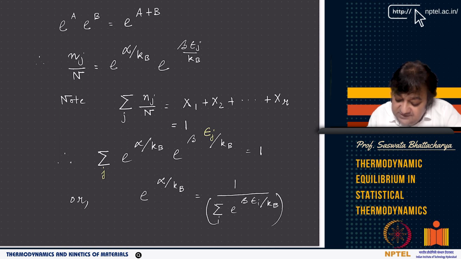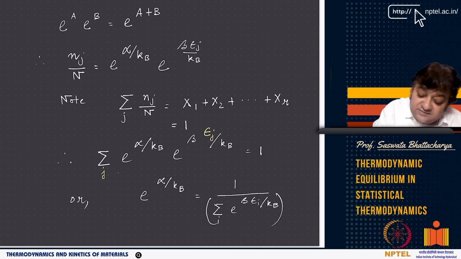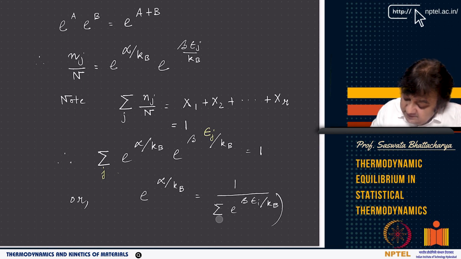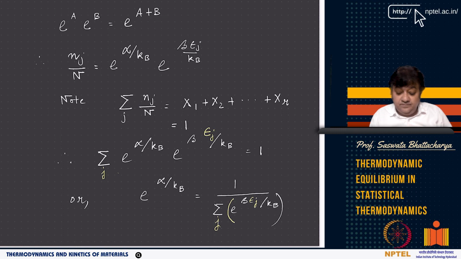times e to the power beta epsilon j by kB equal to 1 when it is summed over all the j species, right? Or we can write e to the power alpha by kB, see, it is independent of j, right? It has no j. So e to the power alpha by kB, I can take it out of the summation sign, which is basically nothing but 1 by the summation. Again, just for consistency, so that you do not get confused, I can use j here, right? So this is what is established, right?